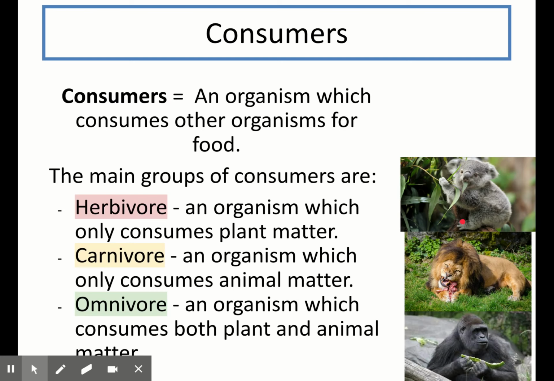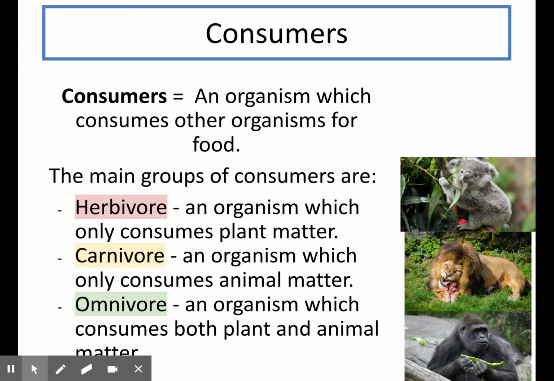There are three groups that we can put consumers into, depending on what they consume. There are herbivores, carnivores, and omnivores. Hopefully you're already familiar with these, but if you're asked to define them, then you should say that a herbivore is an organism which only consumes plant matter. A carnivore is an organism which only consumes animal matter. And an omnivore is an organism which consumes both plant and animal matter.